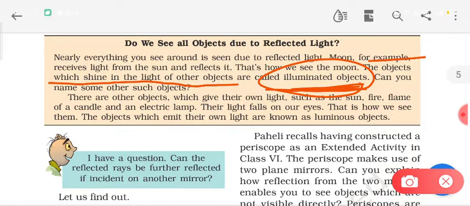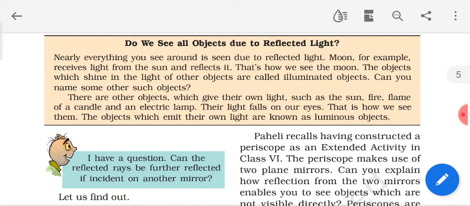All those objects which do not produce their own light, but they are visible due to the reflected light, are called illuminated objects. For example, suppose there is a pen, right? Even that pen will be an illuminated object because the pen is not producing its own light.